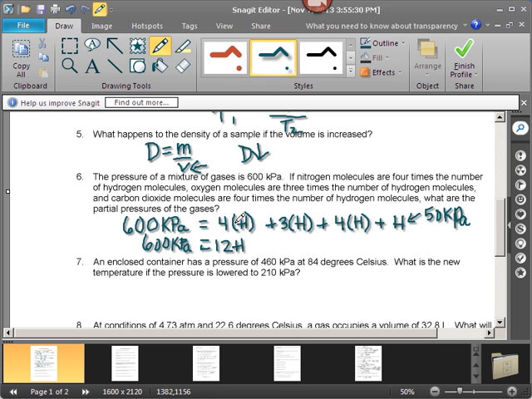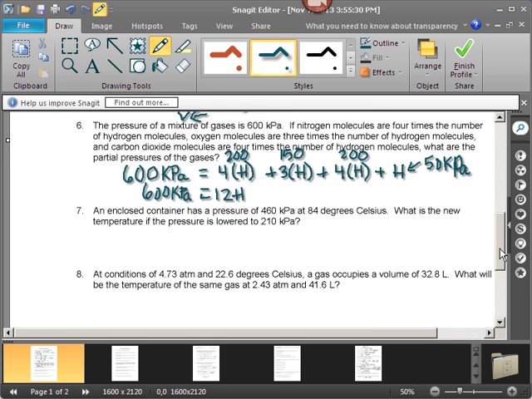Then, let's see, what was the order? Nitrogen must be 4 times 50, or 200 kilopascals. The oxygen was 3 times, so 3 times 50 is 150 kilopascals, and carbon dioxide is also 4 times, or 200. So it turned out that the total pressure was broken down into 200, 150, 250 kilopascals, which does indeed add up to our 600, so that works out.